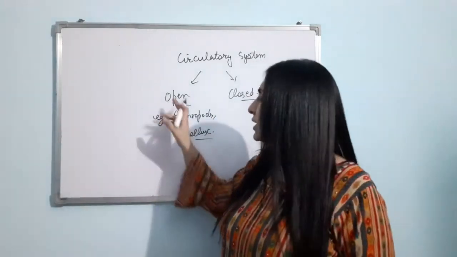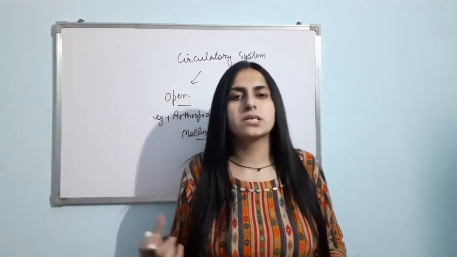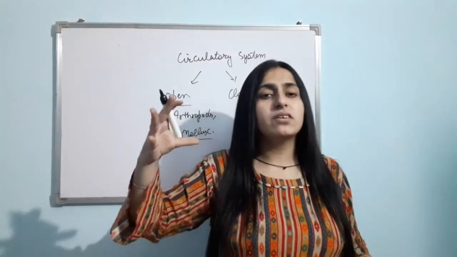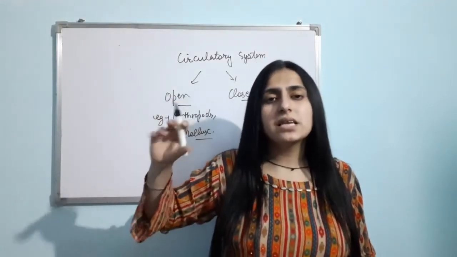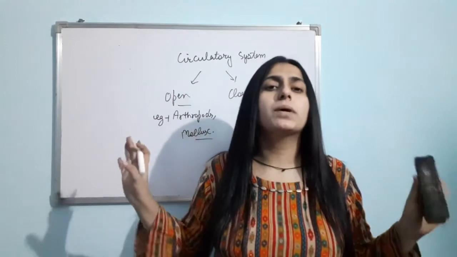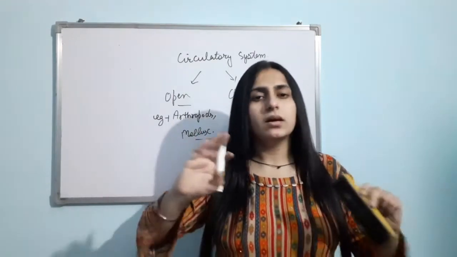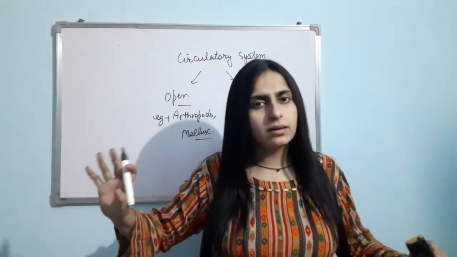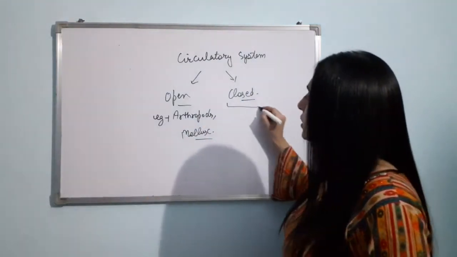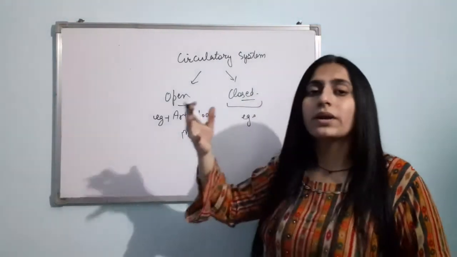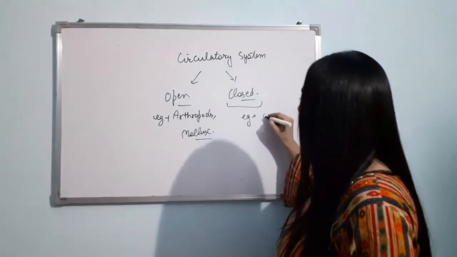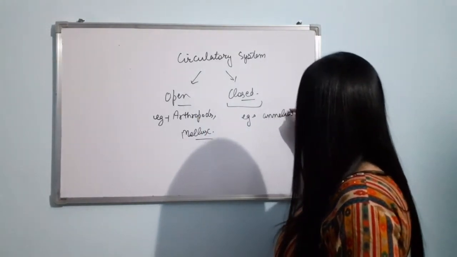So basically what is happening in the open circulatory system, from the heart, larger vessels will arise, and these larger vessels will directly open into the spaces. There are no blood vessels after that. Clear? But in the closed circulatory system, that is present in the chordates, in us, in annelids, what happens?